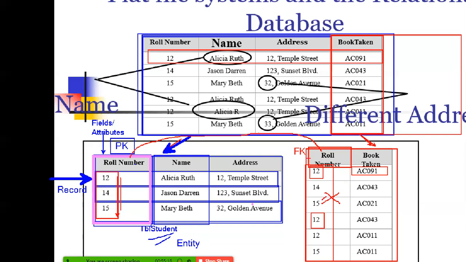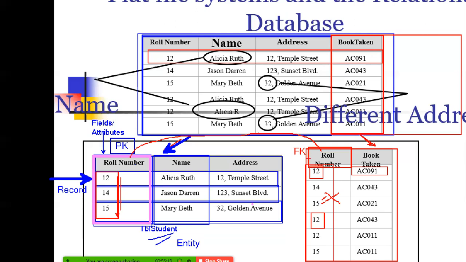For example, a student can get course material. One student will get only one copy of the course material, so that code should not be duplicated. Or a student gets a bag: one student, one bag. In the bag issue table, they take the roll number and issue, so the roll number should not be repeated in the bag issues. They will issue only one.